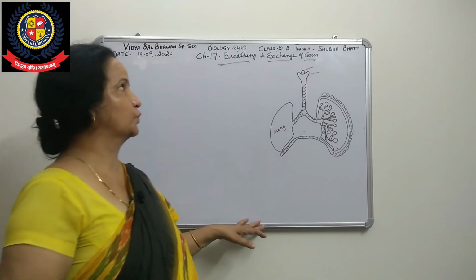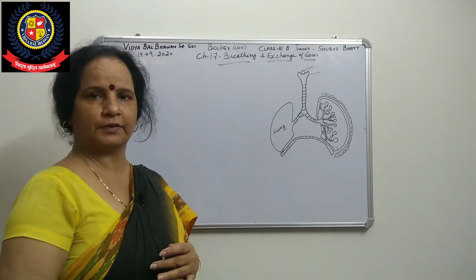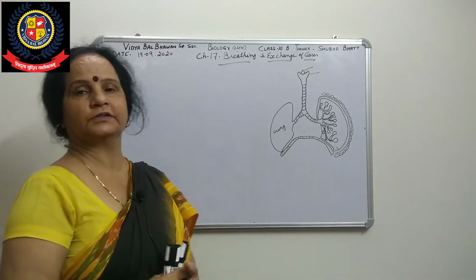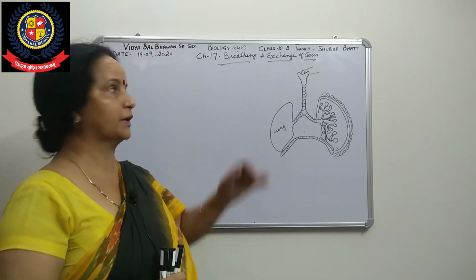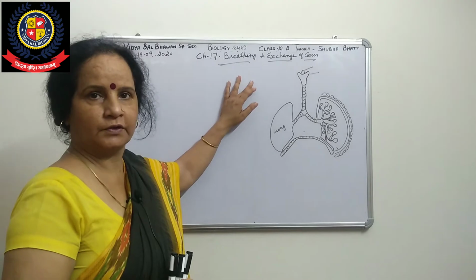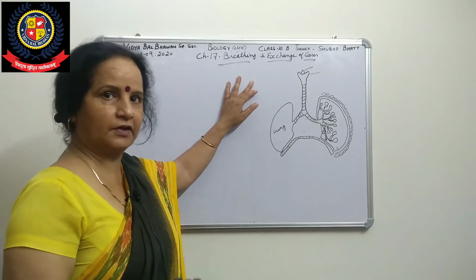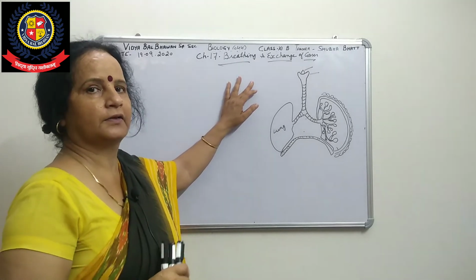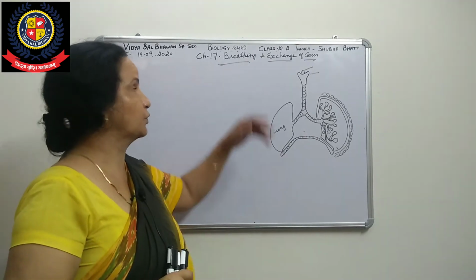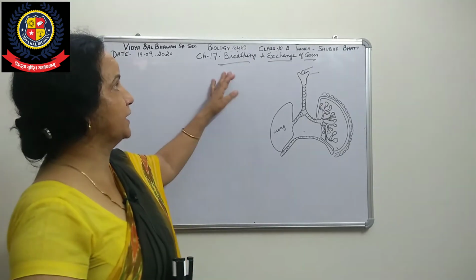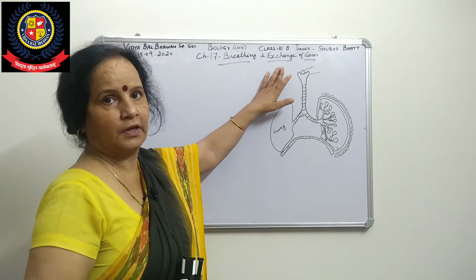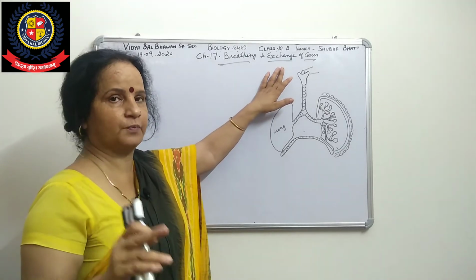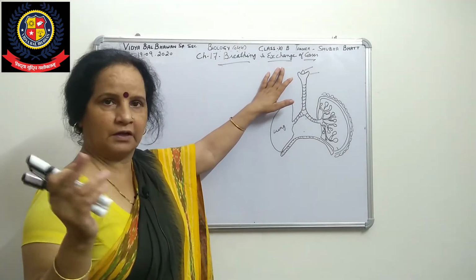Yes, beta. Today, one more new chapter will be there. That is chapter 17, related to human physiology. Chapter 16 on digestion was covered as per CBSE. So we have to start breathing and exchange of gases. We have seen respiration in plants in chapter 14.